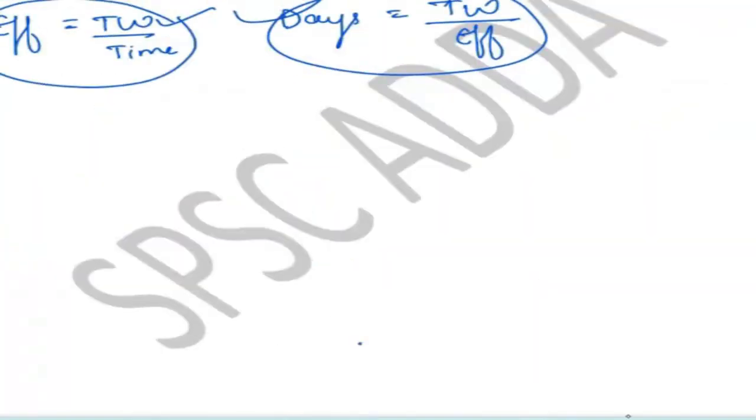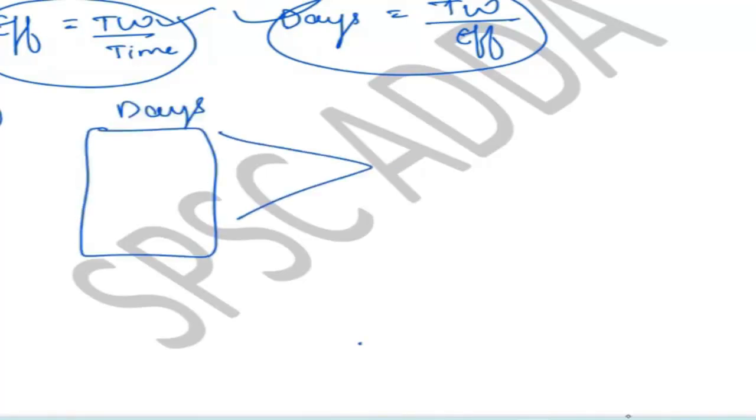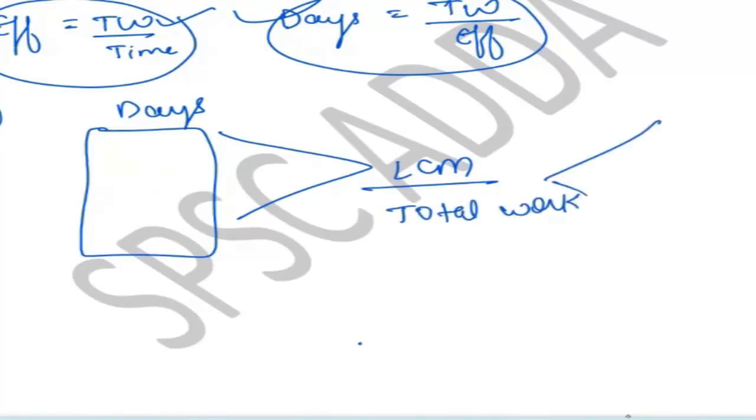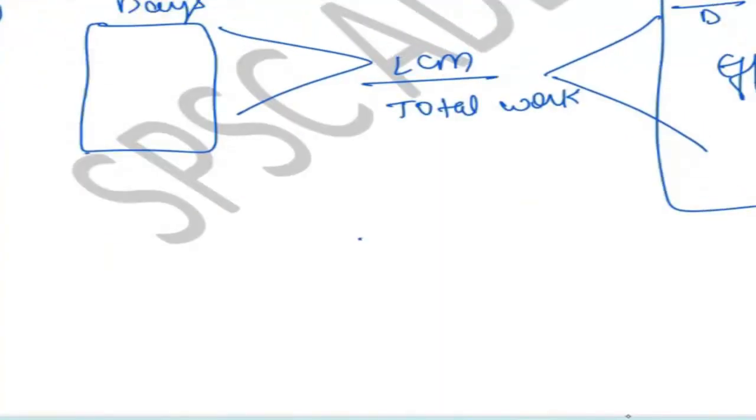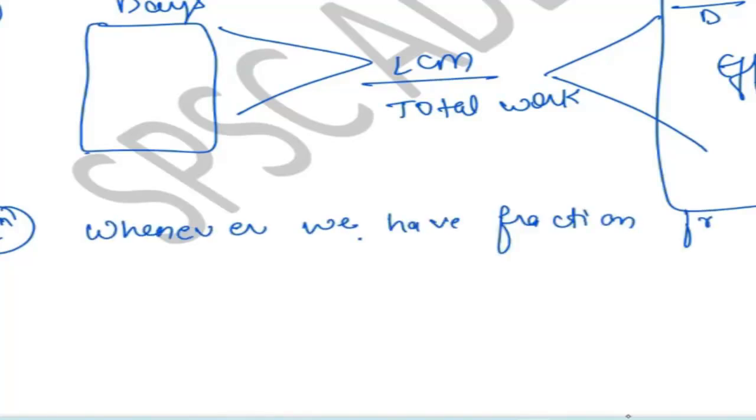Then we have learned one process which will be applicable on the whole chapter: here you write down the days, then you take the LCM. The LCM will be known as your total work. When you divide the total work by these days, you will get the efficiency. So this is the chart for finding the total work. Then we get one more thing: whenever we have fraction digits, for the fraction format you just have to take the reciprocal of the things.